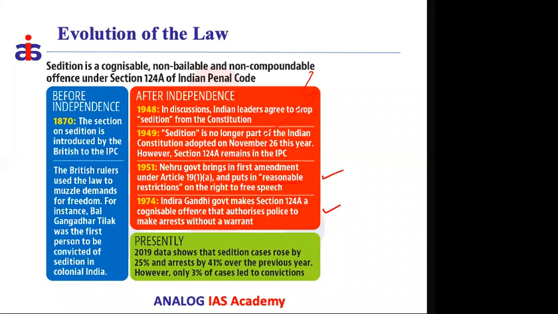What does it mean, a cognizable offense? Generally, cognizable offenses are those in which bail is not ordinarily given. Another thing is that the police can arrest people without any warrant.